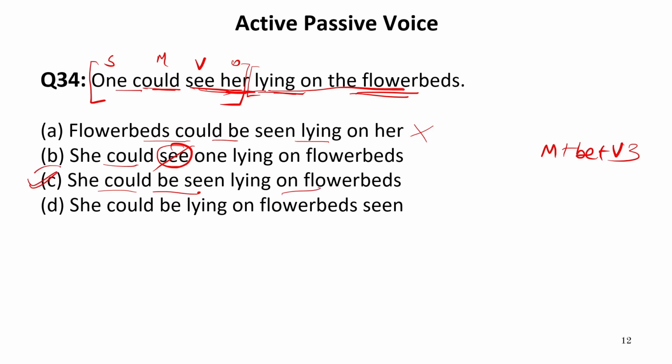Obviously this option is correct. She could be seen lying on the flower beds. Now let us see the next option as well. She could be lying. Now here "seen" is not written, whereas we need "seen" after "be". So this is again an incorrect option. So our answer is C.